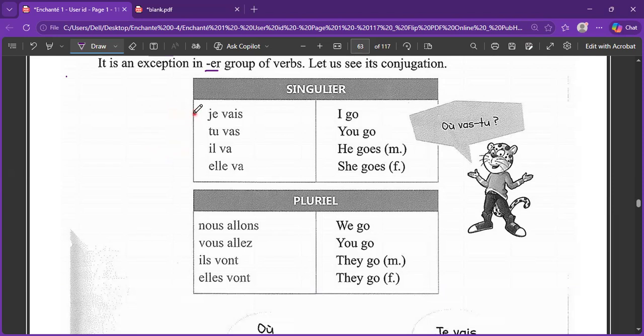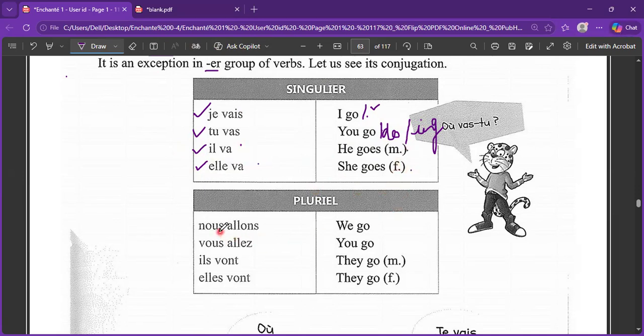The first one is je vais, which means I go, I do go, and I am going. Three of the versions are covered with this only. Tu vas: you go, you do go, and the ing form as well, because in French the ing form doesn't exist in an isolated manner. For il and elle, both are the same, which is va. Il va, elle va: he goes, she goes.